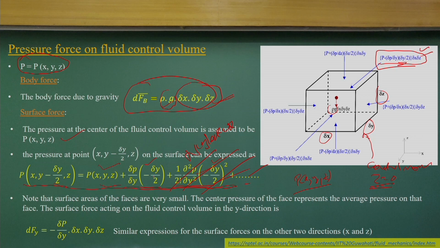If this is the pressure acting on this surface, in a similar way I can get the pressure acting on the opposite surface. I know this pressure multiplied by the area over this simplified control volume gives the force component acting along the y direction. If you equate it, finally we get the negative gradient of pressure and the volume of the control volume. This is the force component acting along the y direction.